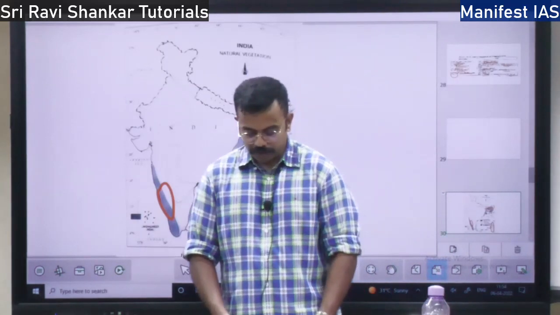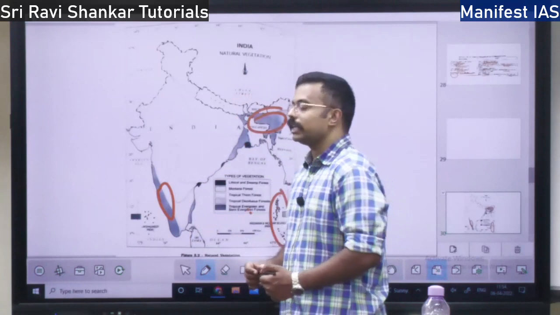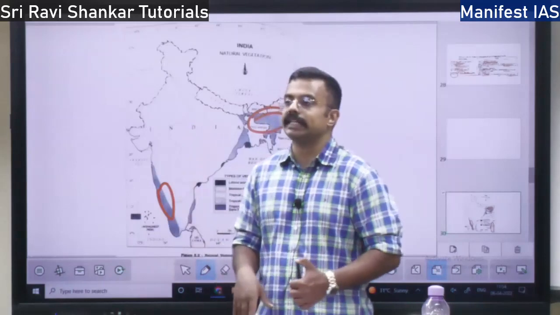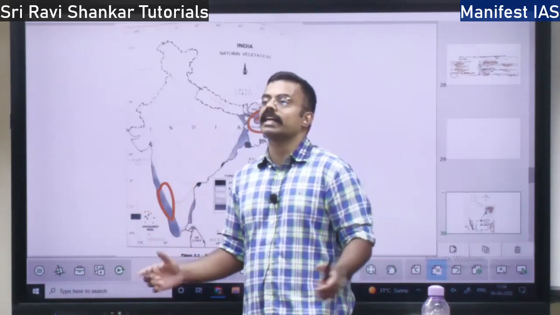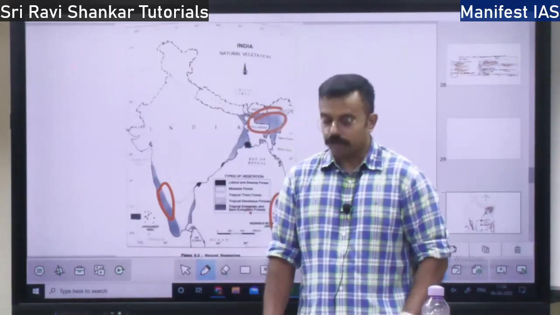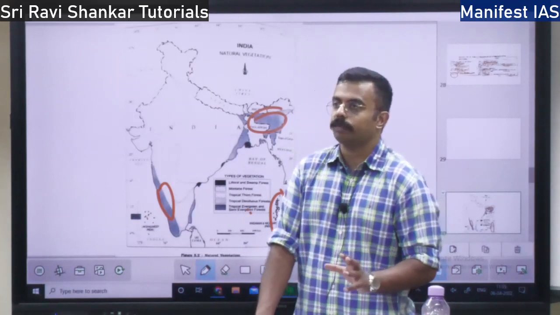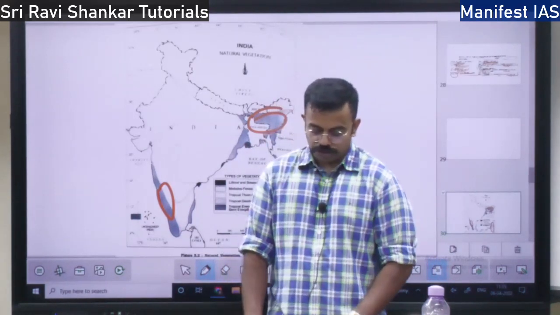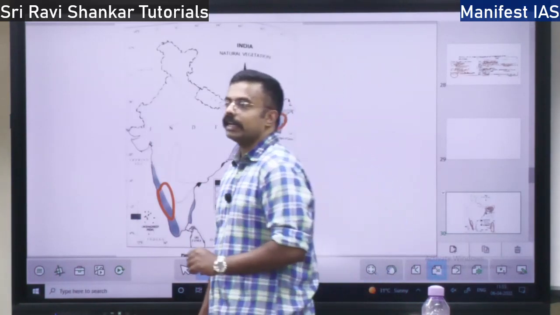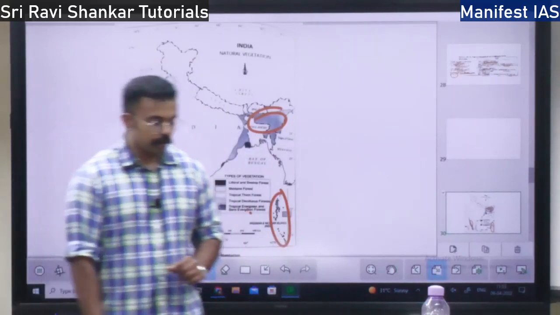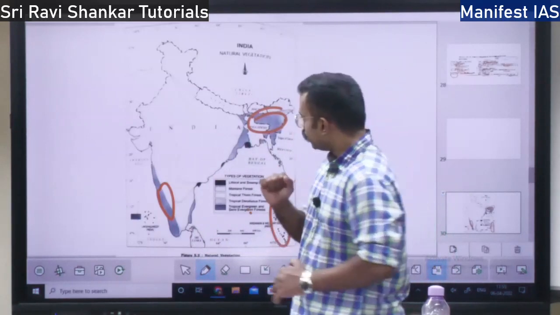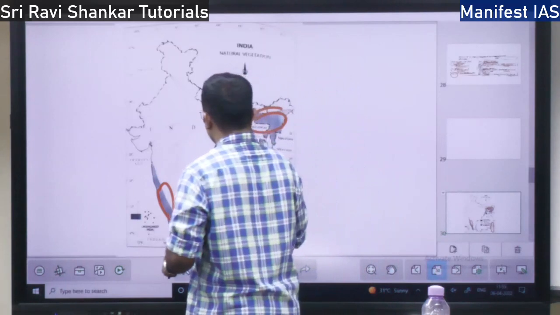In the Garhwal region, they replaced the oak trees. It was full of oak trees, and they put pine trees there because they wanted timber for the railway construction, railway base, right? They also converted a lot of forests into tea and coffee plantations. So this is with respect to the evergreen and semi-evergreen forest. Next we will talk about the tropical deciduous forest. This is the most widespread forest in India.